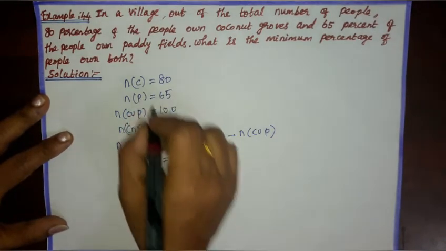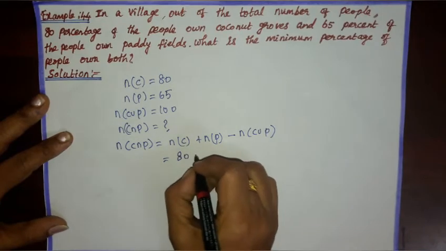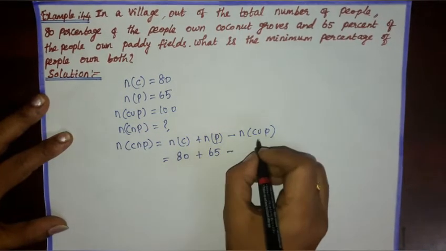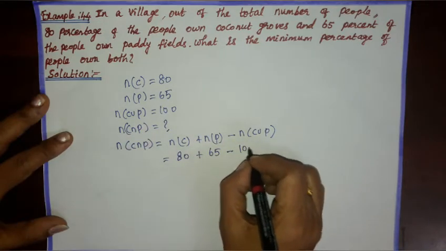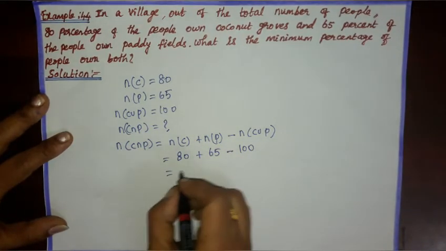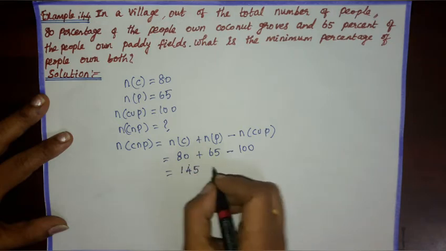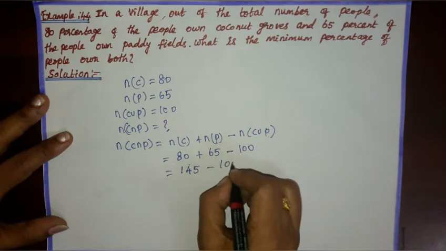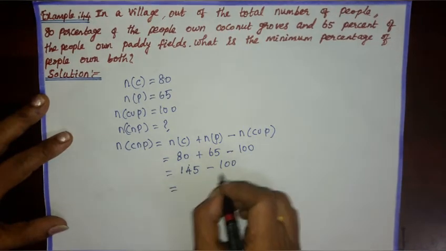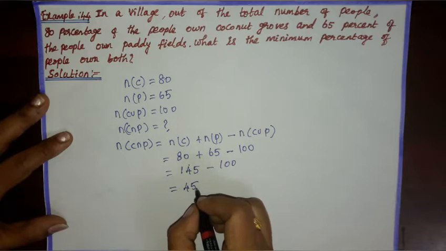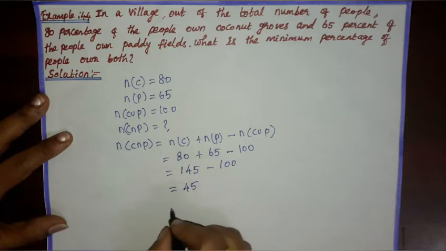Here n(C) is given as 80, n(P) is 65, and n(C union P) is 100. 80 plus 65 is 145, minus 100. 145 minus 100 is 45. That is, the minimum percentage of the people who own both is 45.